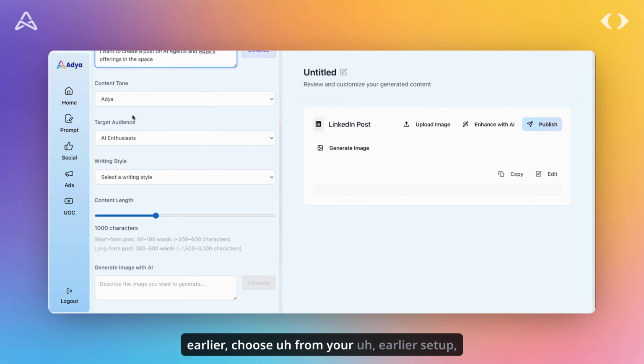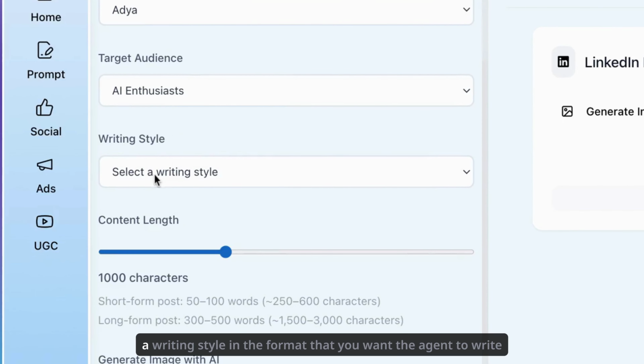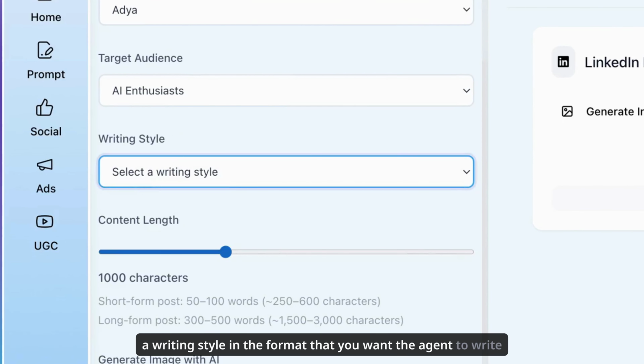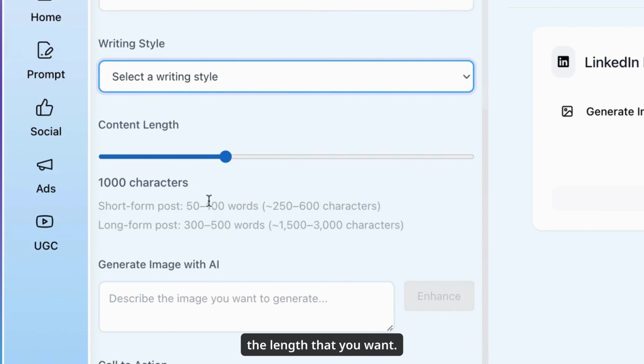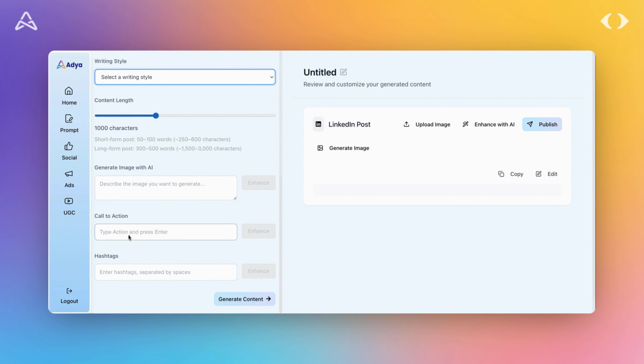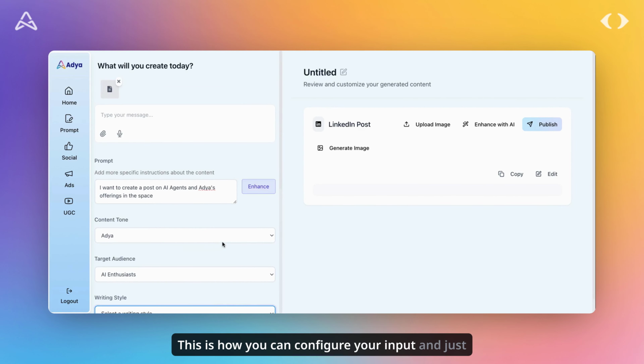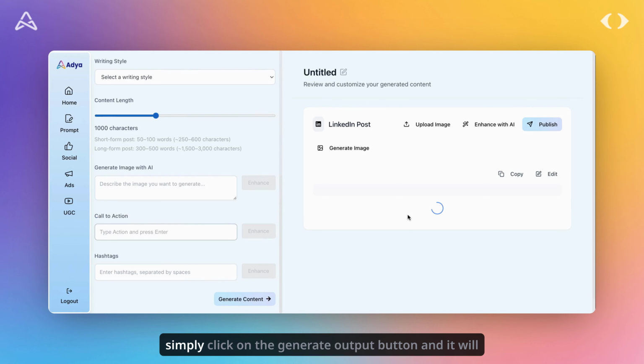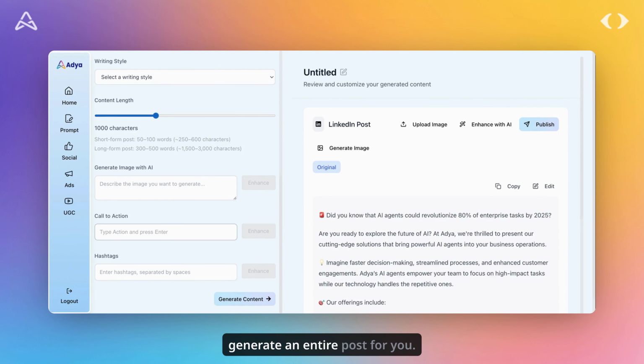You can quickly set up your content tone that you had set up earlier. Choose from your earlier setup content tone or the target audience, and then you can choose a writing style in the format that you want the agent to write, the length that you want, or you can also generate some image with AI and have some call to actions and hashtags with your post. This is how you can configure your input, and just simply click on the generate output button and it will generate an entire post for you.